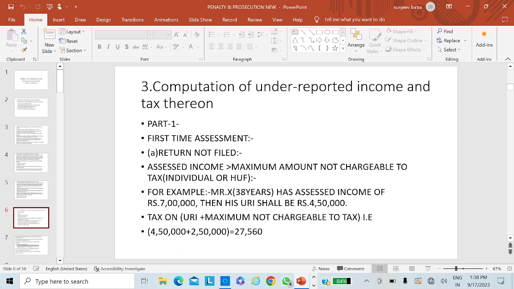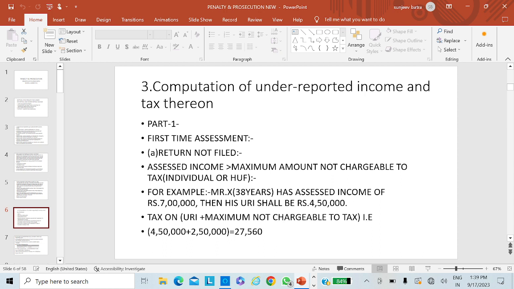And where the deemed total income is there, I have explained the C and D parts. C explains the deemed total income assessed, and D explains the deemed total income reduced by the under-reporting of income. When we add these amounts, the total will be the under-reporting of income.